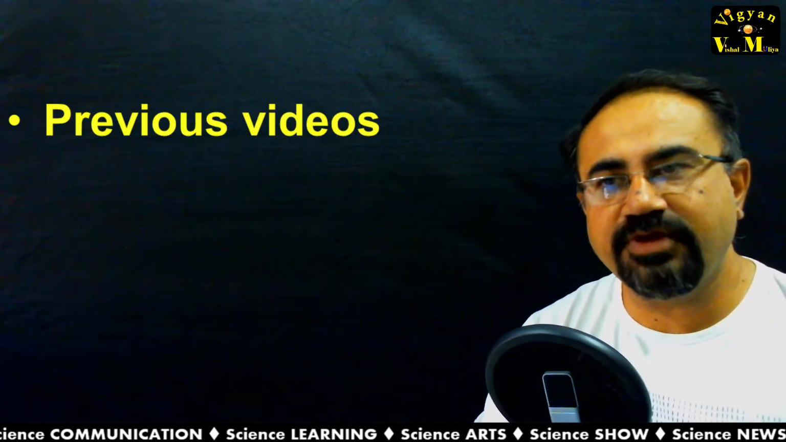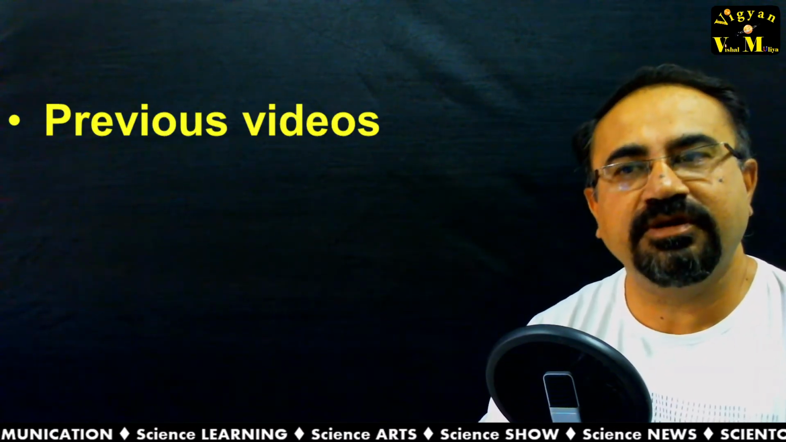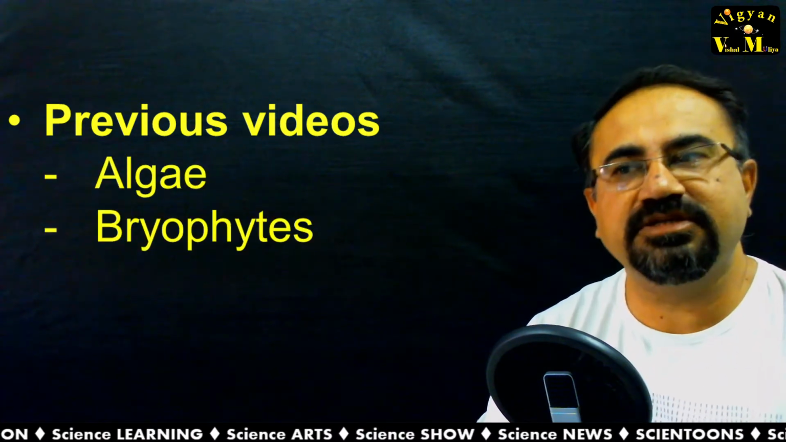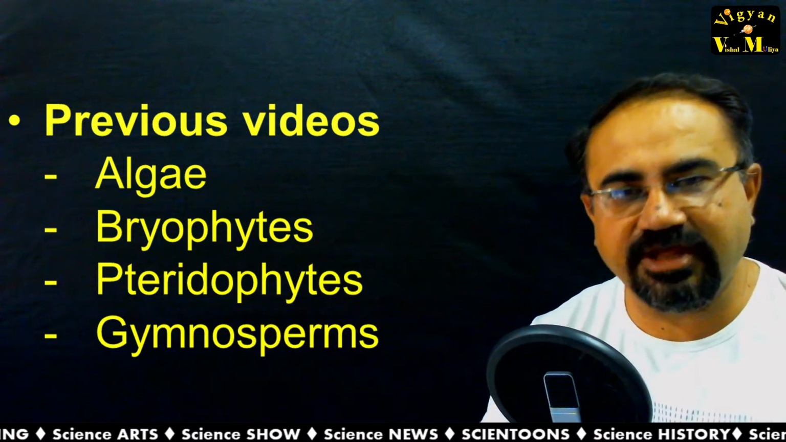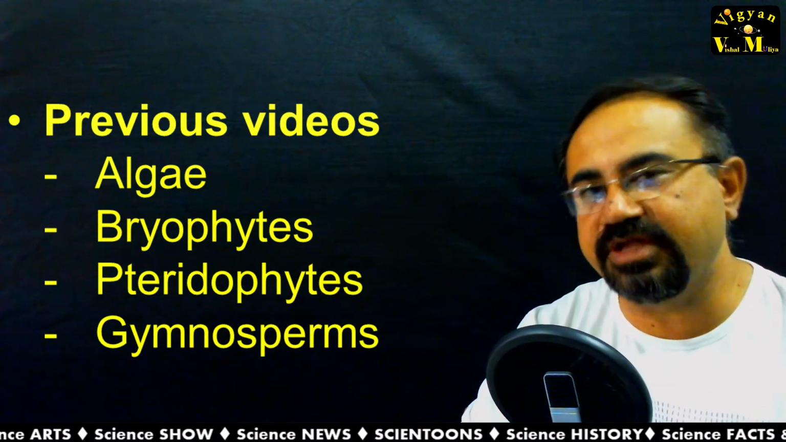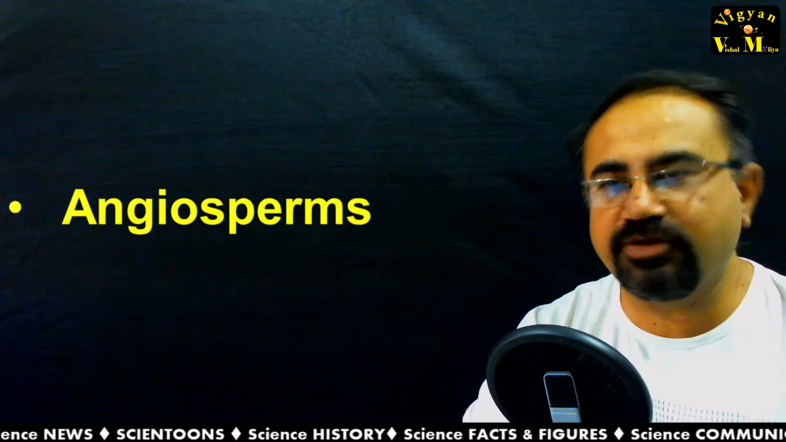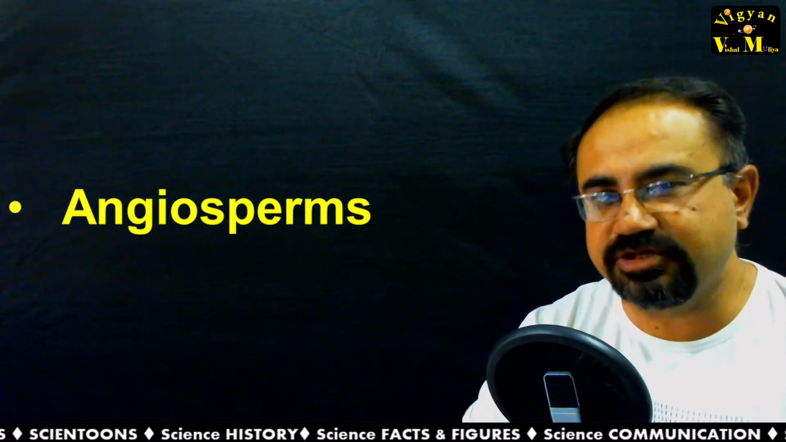Namaskar friends, welcome to the third chapter, that is the plant kingdom of standard 11, in which we are going to study the sixth part, that is the angiosperms. In the previous video we have already discussed about algae, bryophytes, pteridophytes, gymnosperms. It is already existing in the video format on YouTube. You can go through it. And in this one we are going to study about the angiosperms.